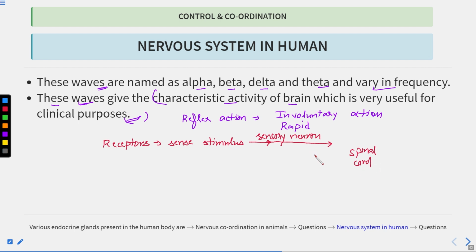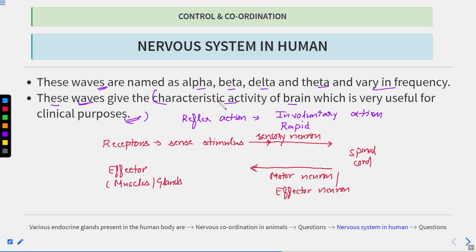And here what happens? From the spinal cord, another neuron known as the motor neuron, which is also known as the effector neuron, carries the information from the spinal cord towards the effector. Here is the effector organ, such as muscles or glands.